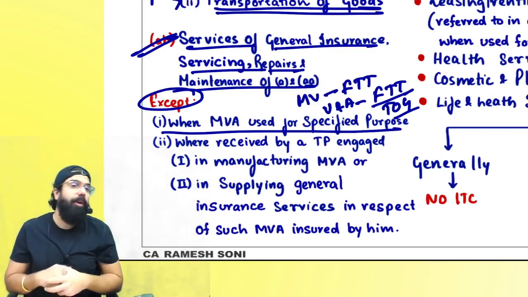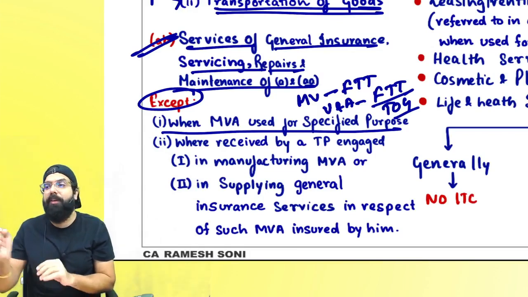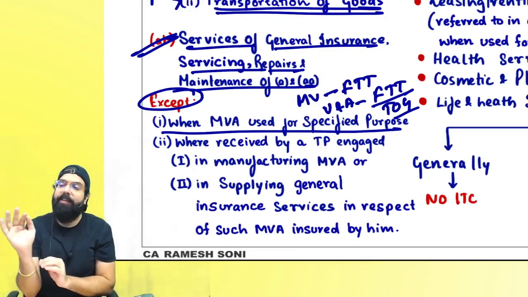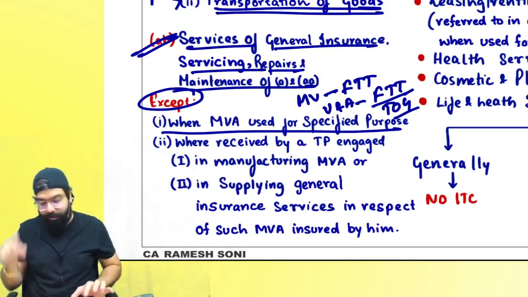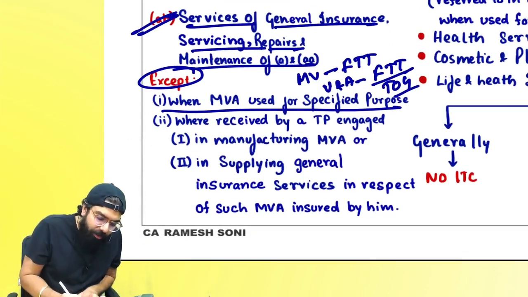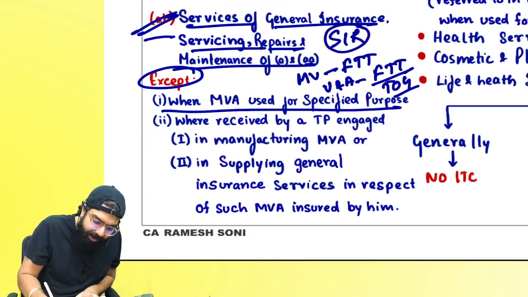Tell me one thing, transportation of goods ke liye, if a motor vehicle is bought, is the credit allowed? Yes. Is the servicing, insurance, repair and maintenance ka credit allowed? Yes. Can I go ahead, everyone? Next. Now, servicing, insurance and repair and maintenance ka credit is blocked.